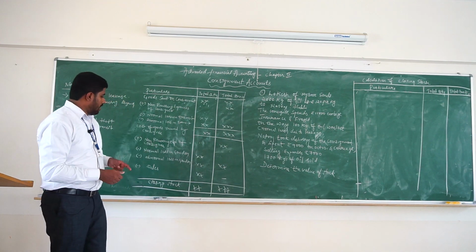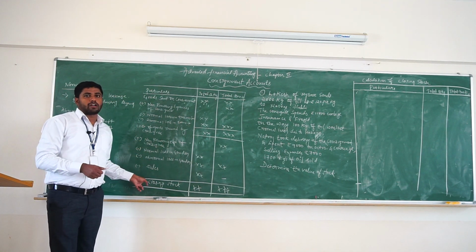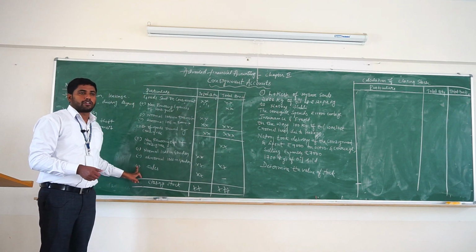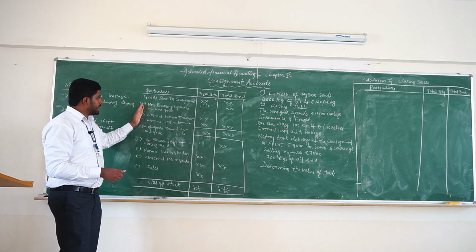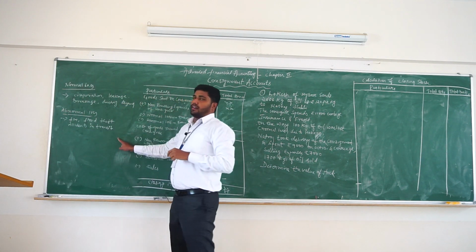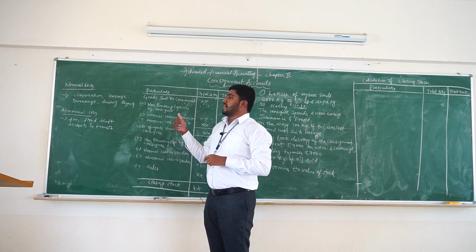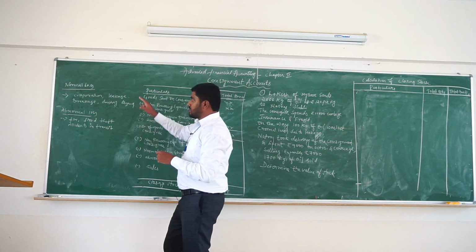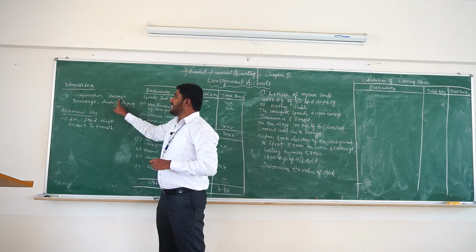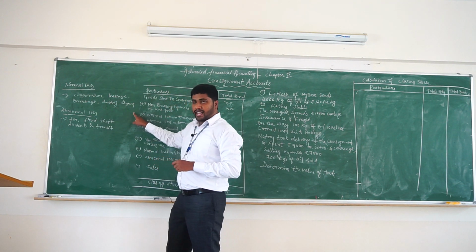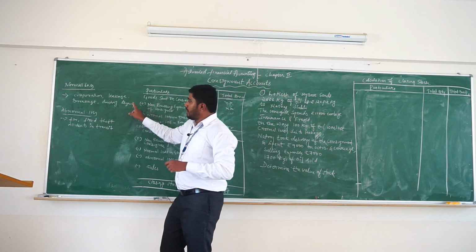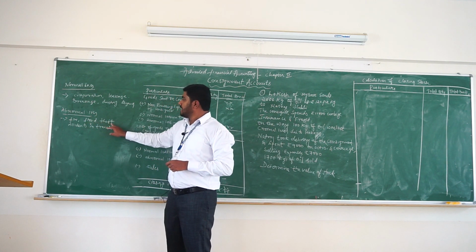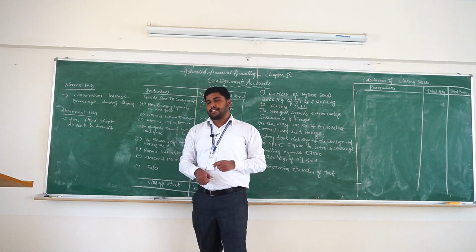Now I will explain how to calculate the value of closing stock on consignment. This is the format for calculating the value of closing stock. Before moving to this format, let's once again discuss what is normal loss and abnormal loss, because on consignment the identification of normal loss and abnormal loss is very important. Normal loss arises because of evaporation, leakage, breakage, dusting and drying of goods, and abnormal loss arises because of fire, flood, earthquake, theft, accidents in transit.